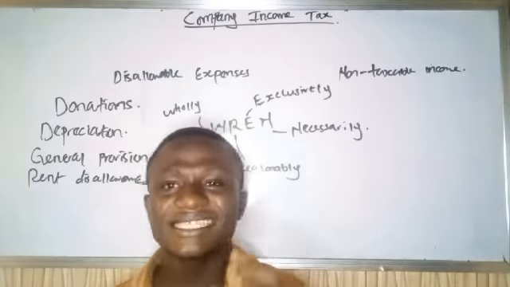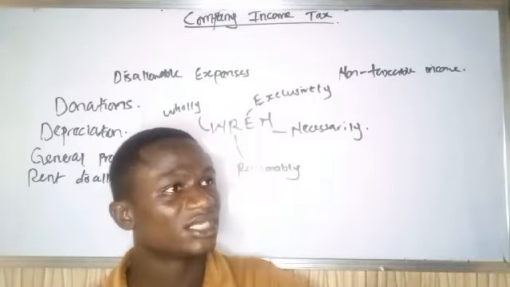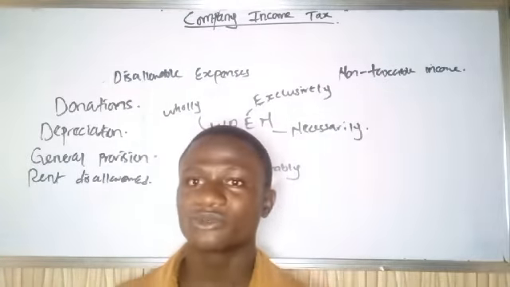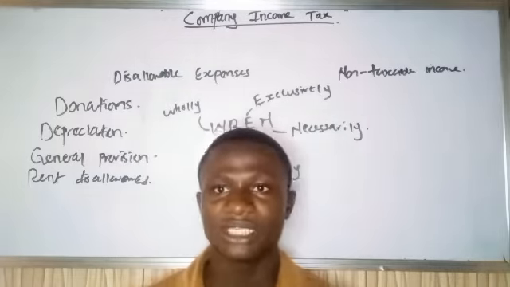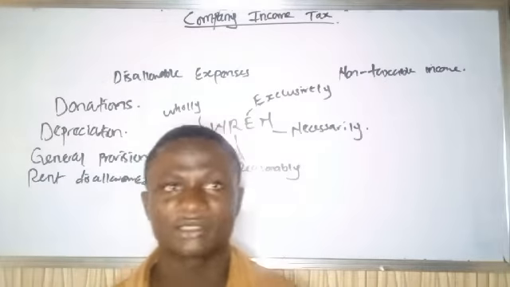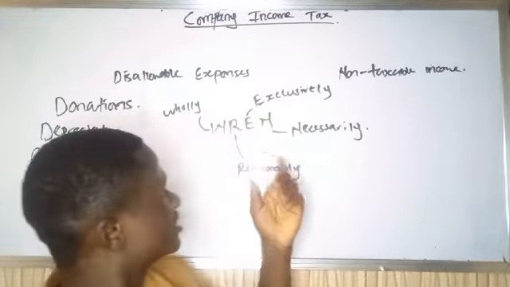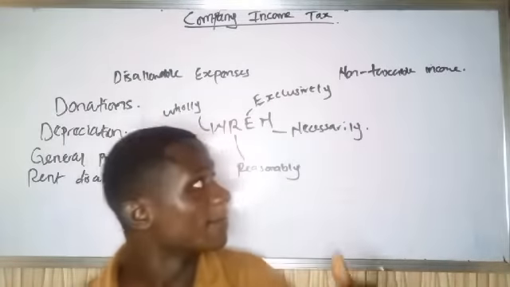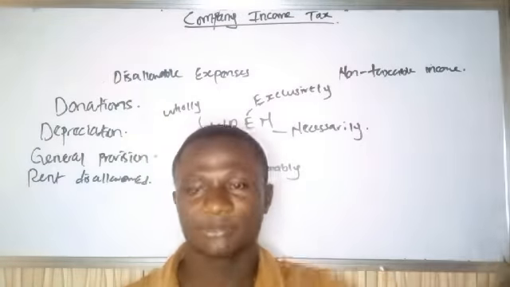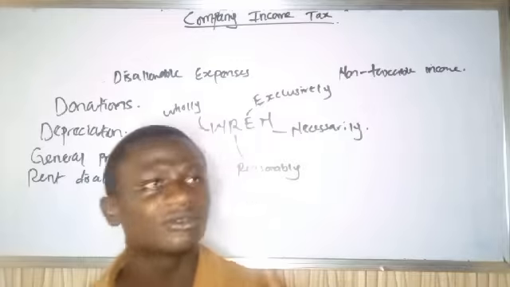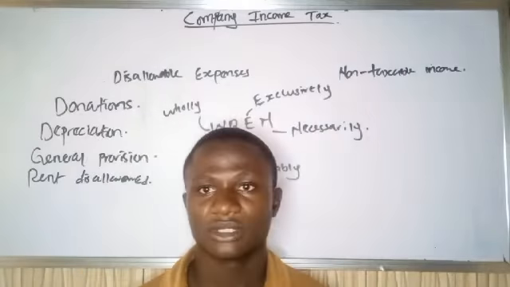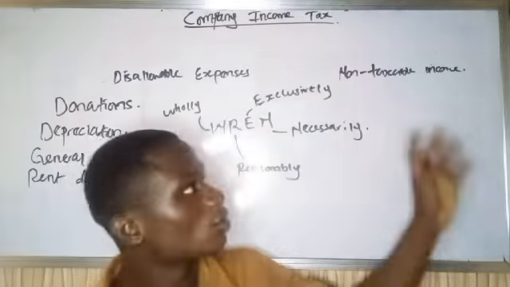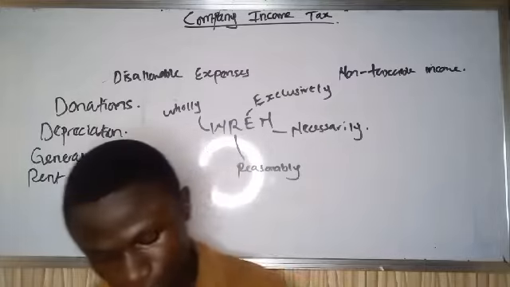But any income that is not coming from my production, that is coming from outside, is not income that will be taxed. Why? Because it's not wholly, not reasonably, not exclusively, not necessarily generated, because these are incomes outside production. So any income that is outside production for the firm, we call non-taxable income.